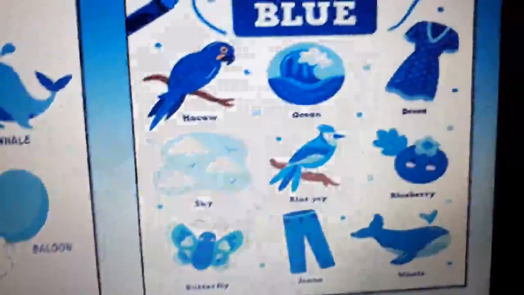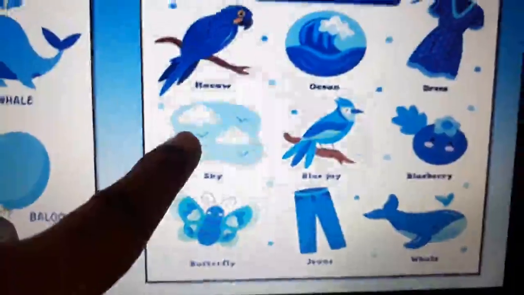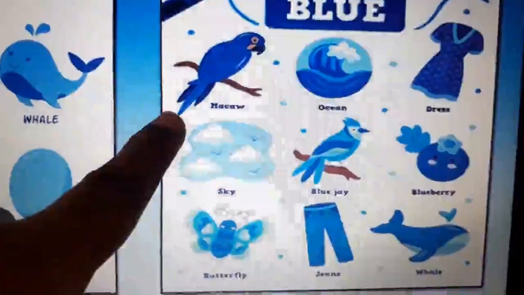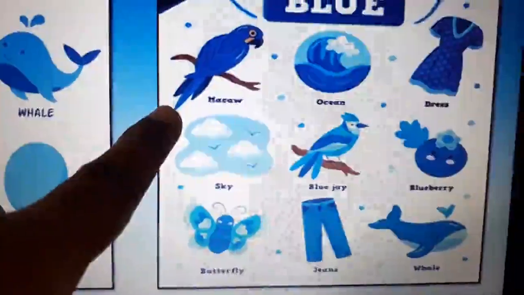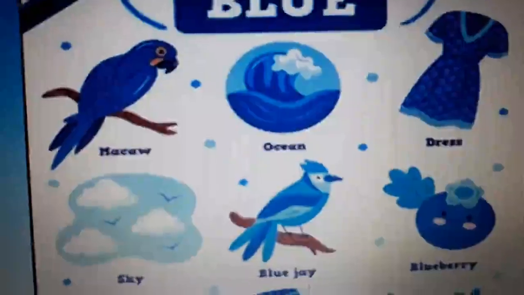As I told you, sky. Sky is blue in color. There's a bird named macaw. That's blue in color. Here we have a beautiful blue butterfly. Isn't it? Then we have one more bird called blue jay. This bird is also blue in color.